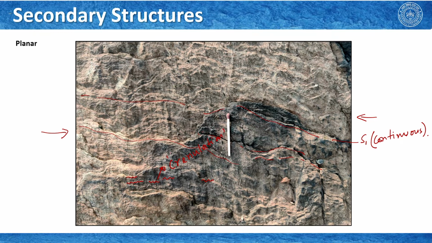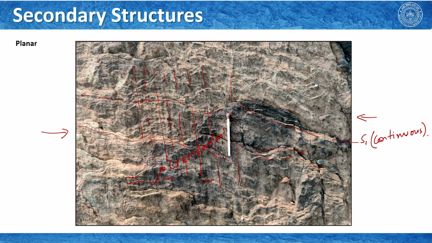So, these foliation planes, this continuous schistosity got crenulated and because of this crenulation you can see throughout this exposure a linear feature like that. We learned that these are crenulation lineation, we will talk about it later soon.